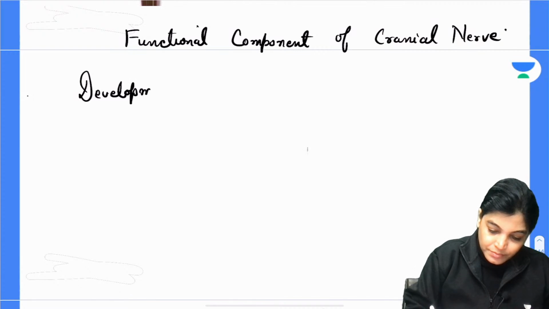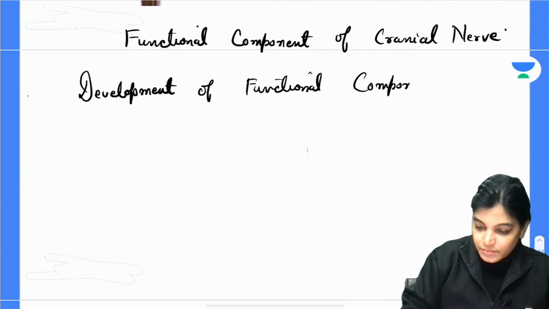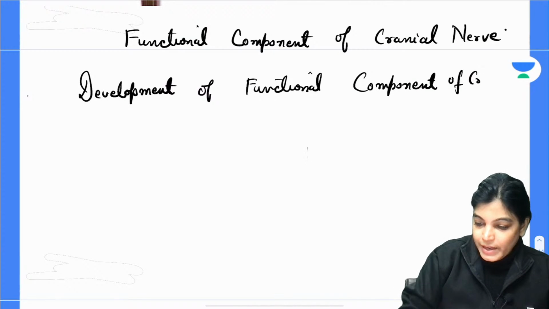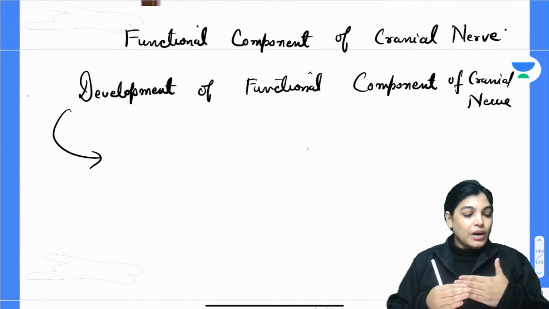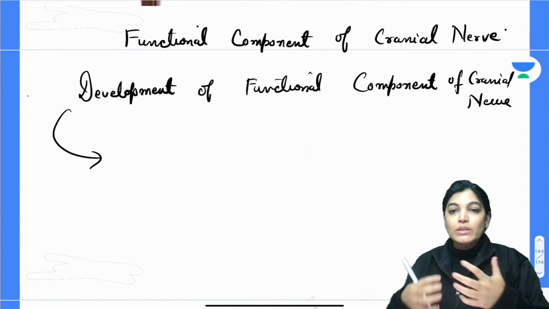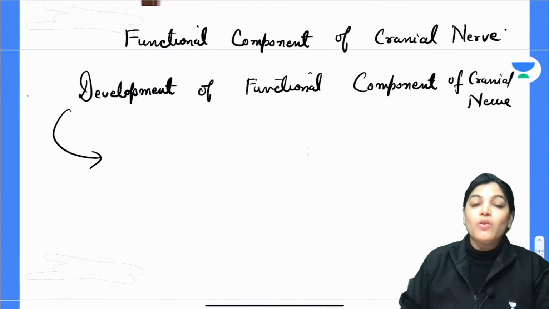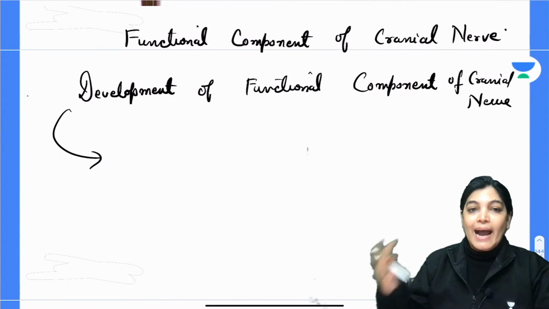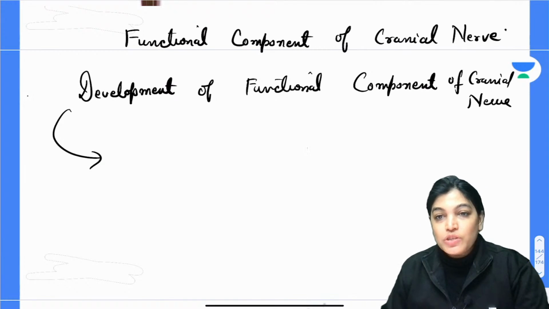Development of functional component of cranial nerve. When we are talking about this topic, the most initial point to understand, going more primitively, is how the neural tube forms the spinal cord. We will not go into the exact development of spinal cord, but in that process we know that in the lateral wall of the neural tube there is an appearance of a longitudinal groove.